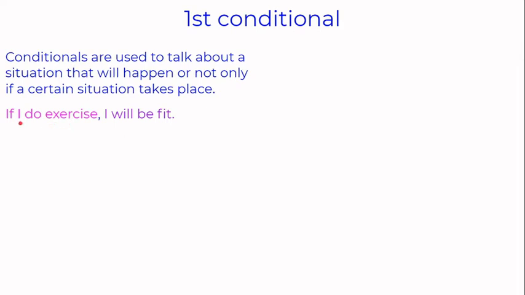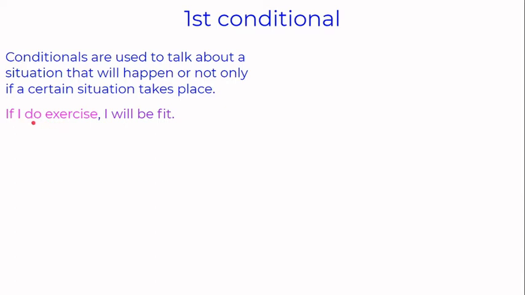All right, so I am going to explain how this is made up. So if I do exercise, is a clause. Do you know what a clause is? A clause is a group of words with a subject and a verb. So this is the subject, this is the verb, this is the clause. Alright? In Spanish we say cláusula. Y eso es una cláusula, un grupo de palabras con un sujeto y un verbo.